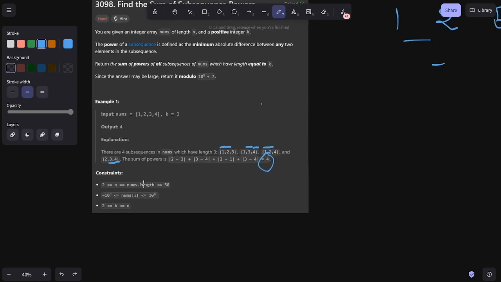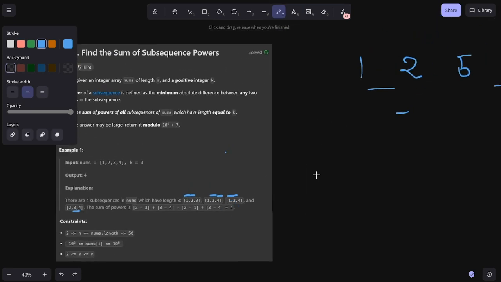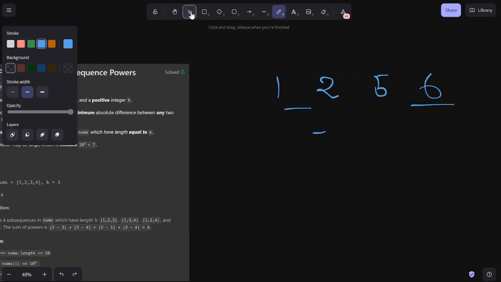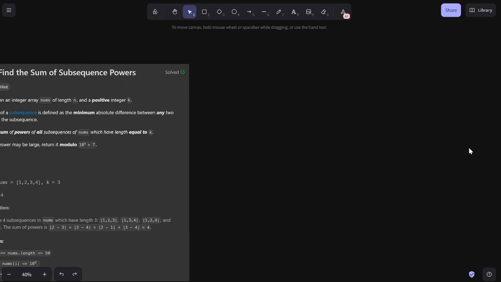The constraints for this problem: n goes up to 50. The value of each number ranges from negative 10 to the 8th to 10 to the 8th. And then k can be anywhere between 2 and n. The problem seems really straightforward, but there's a lot of technique that you need to make a very efficient solution. So let's think about the brute force solution first, and then think about how to optimize it.